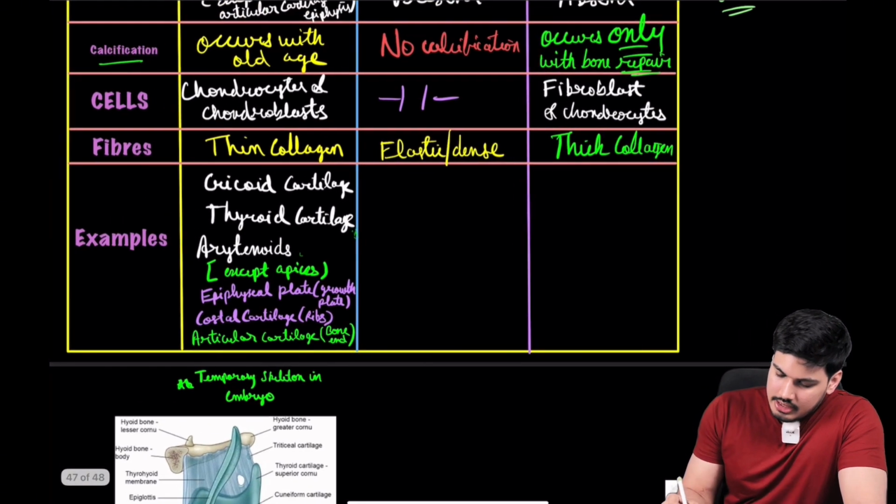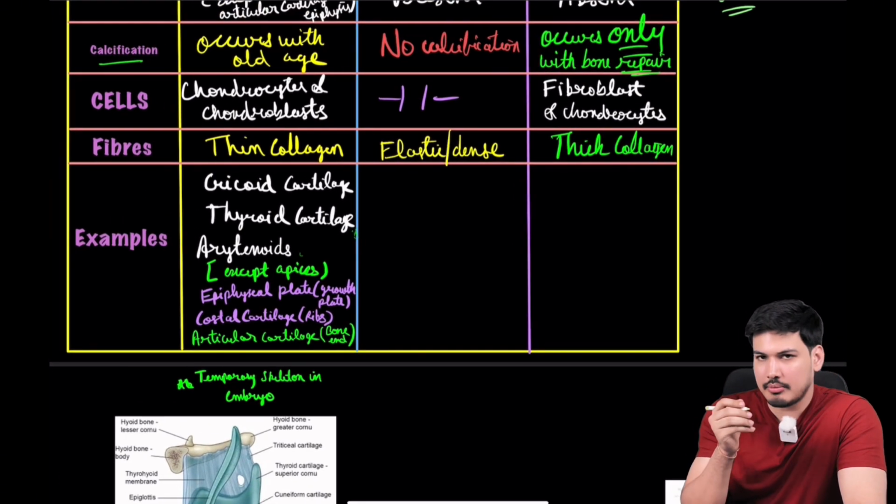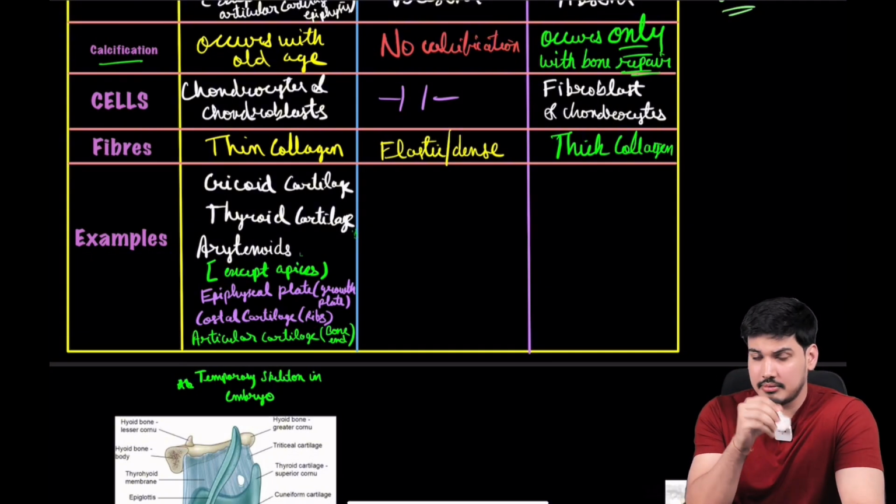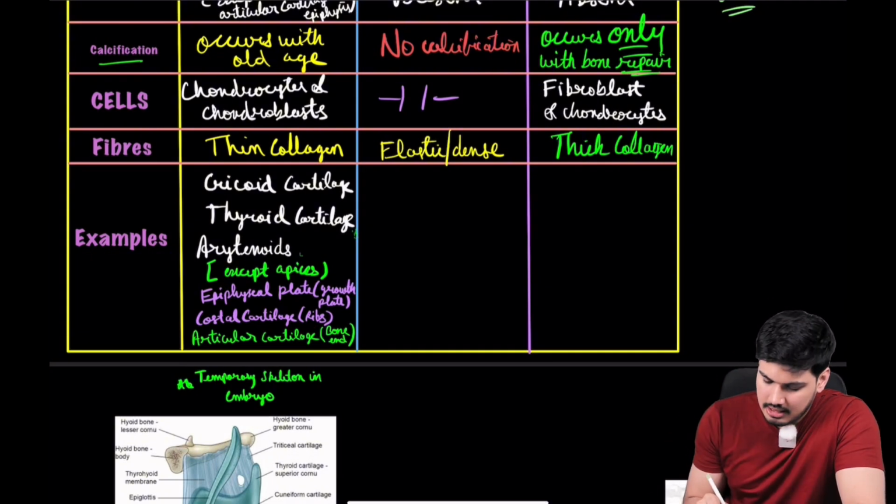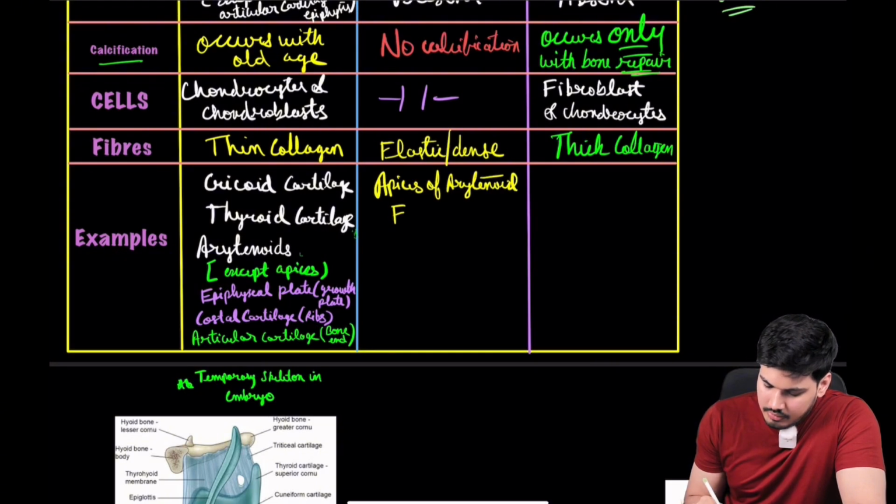Okay, regarding elastic cartilage, very important, that apices, sir आपने बोला arytenoids is hyaline cartilage except the apices. So apices are what? Apices are elastic cartilage. So apices or apical end of your arytenoid, okay, very important, epiglottis, है ना, leaf shaped thing.